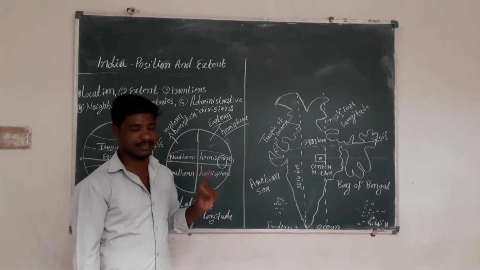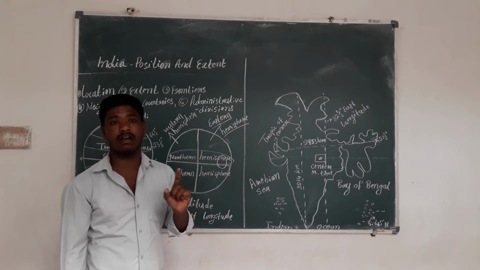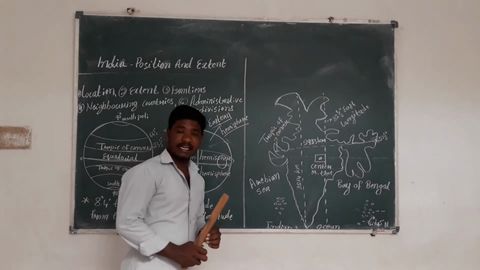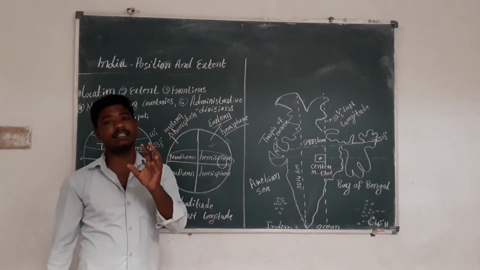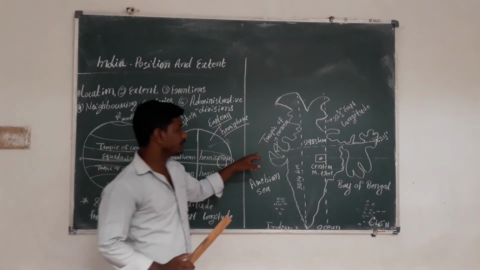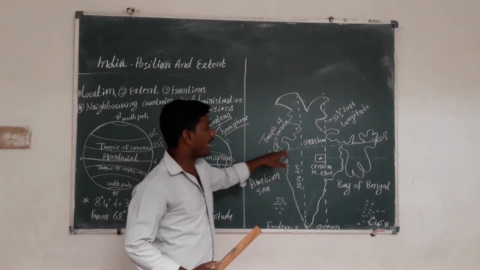The seventh largest country in the world is India.